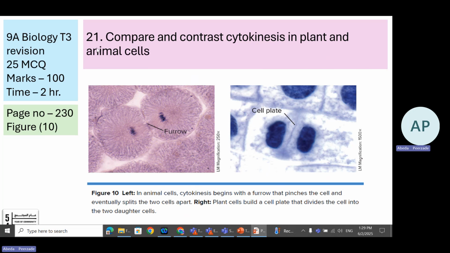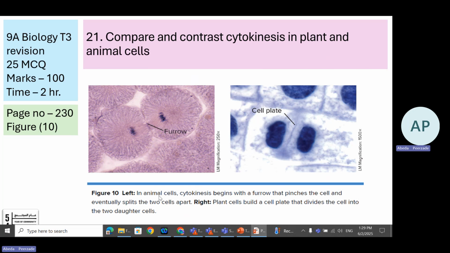Learning objective number 21, compare and contrast cytokinesis in plant and animal cell. Page number 230, figure number 10. So there are high chances of having the figure or a diagram in the question. Looking at the shapes of the cells, you can make out which one is the animal cell. Look, these round cells are animal cells. The geometrical figures like square or rectangle, these are plant cells.